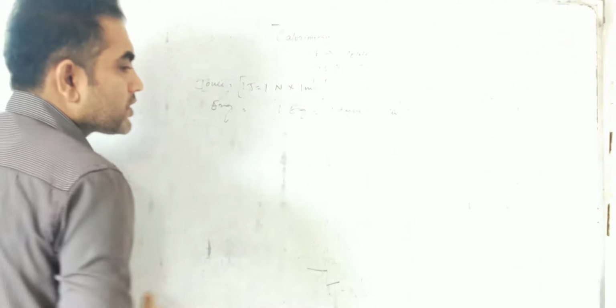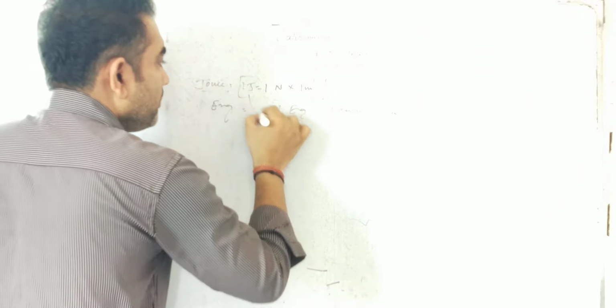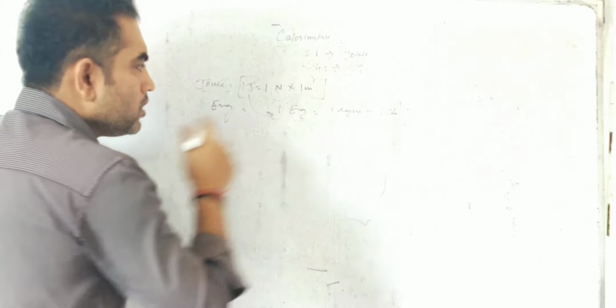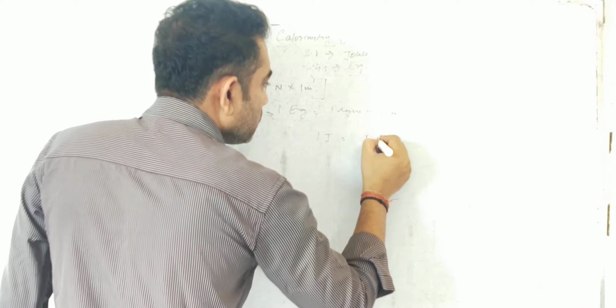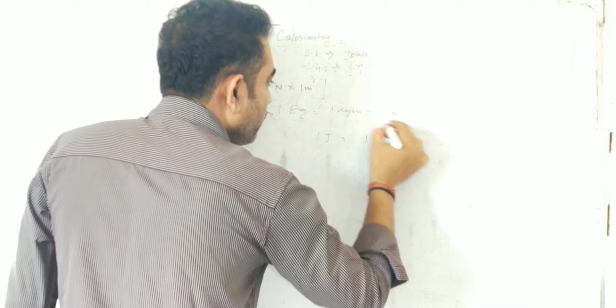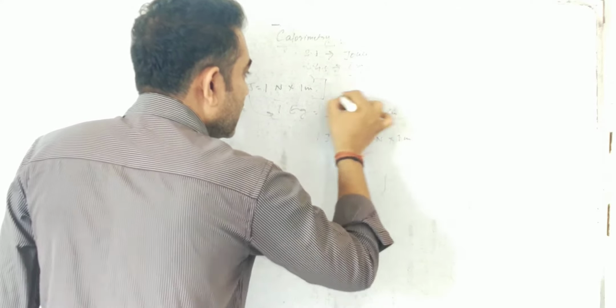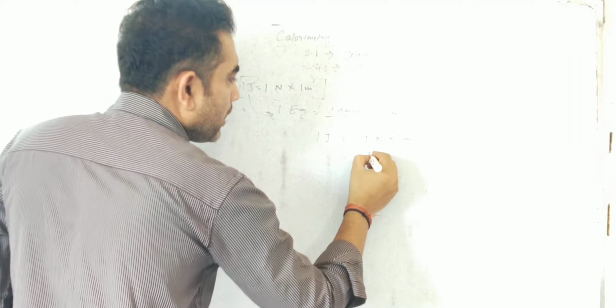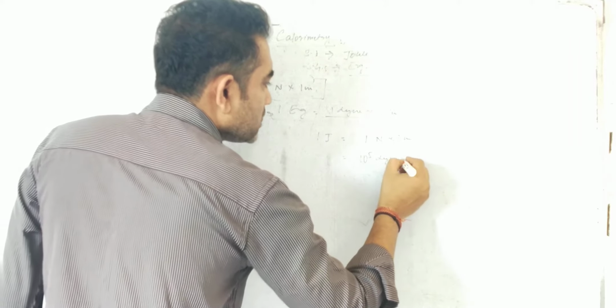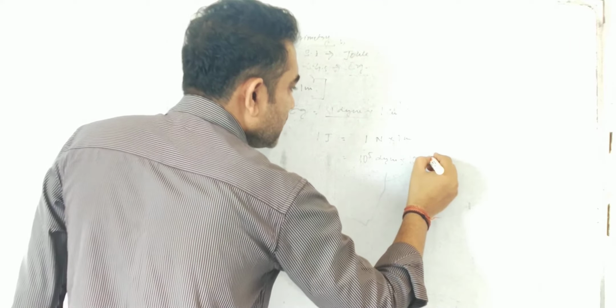Now the second relation: we are going to find the relation between the joule and the erg. We have 1 joule equals 1 Newton into 1 meter, and we are going to convert it into dyne and centimeter. 1 Newton is 10 power 5 dyne, and 1 meter is 100 centimeter.